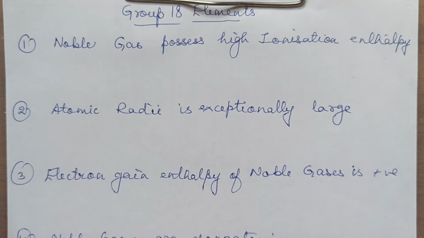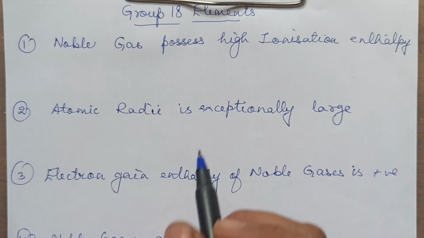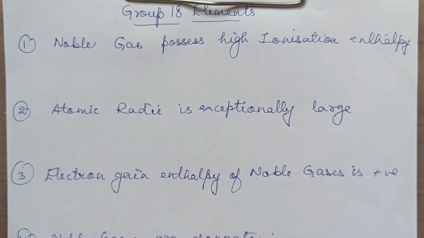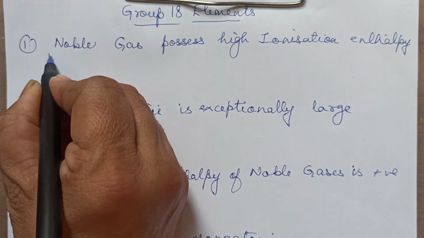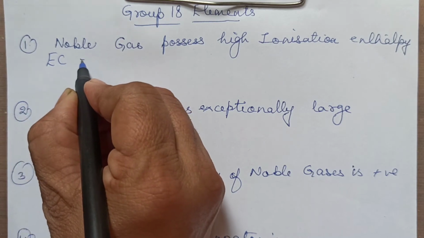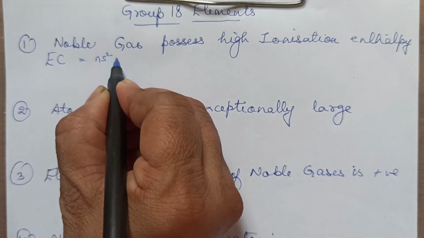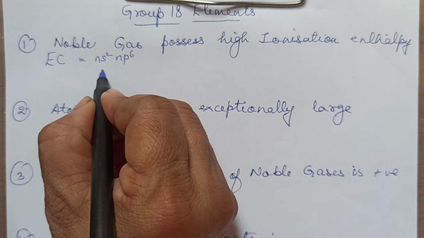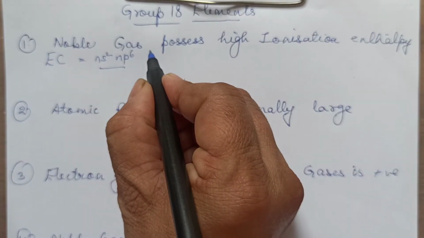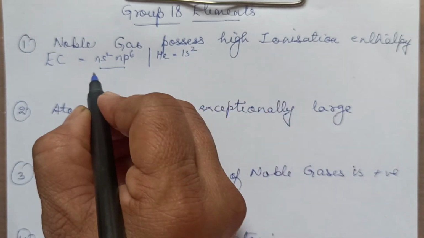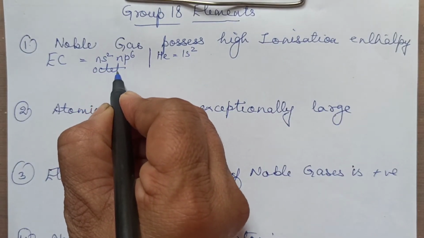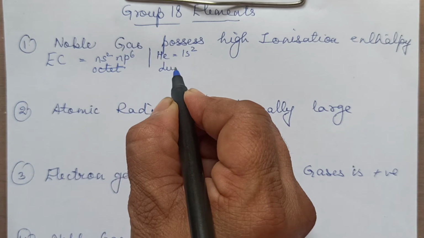So, first question, noble gas possesses high ionization enthalpy. First you will be writing electronic configuration of noble gases, NS2 NP6. That is the general electronic configuration. Of course, helium also has 1s2. So you will write they have either octet configuration or duplet configuration.